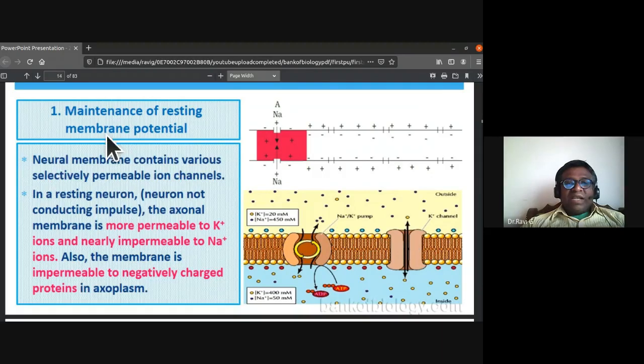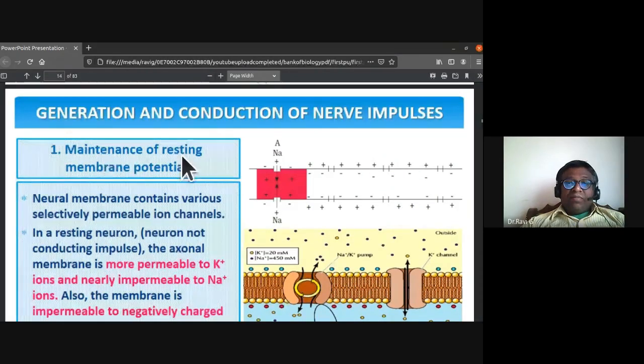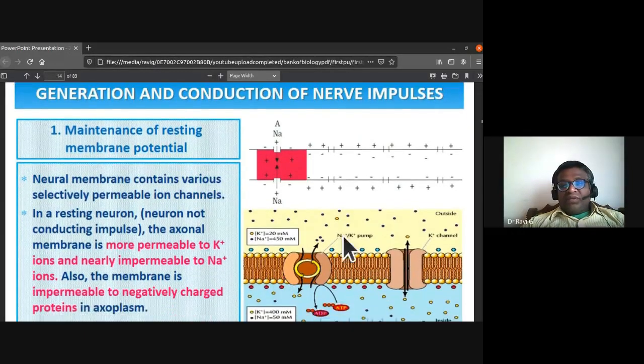So first we'll understand the first step, that is maintenance of resting membrane potential. The neural membrane contains various selectively permeable ion channels. The neural membrane is also a phospholipid bilayer. You have studied the structure of the cell membrane or plasma membrane, where we have this phospholipid layer with integral proteins, surface proteins, and peripheral proteins. We have studied about that.